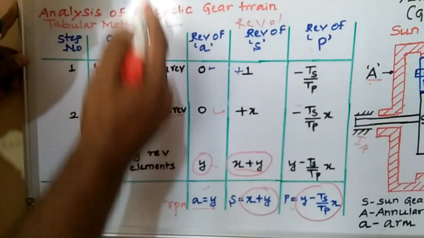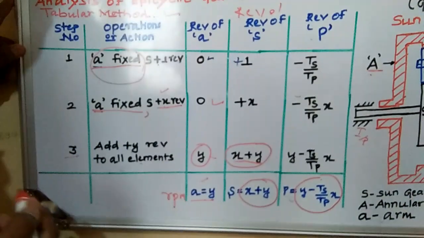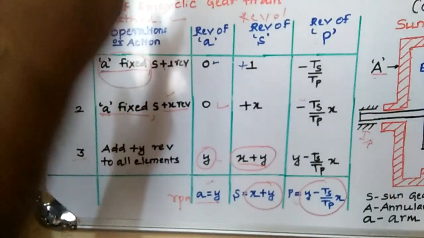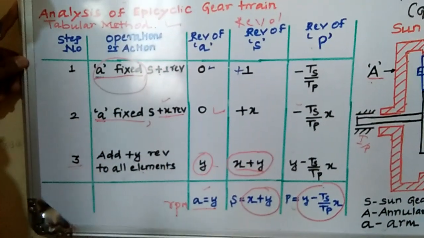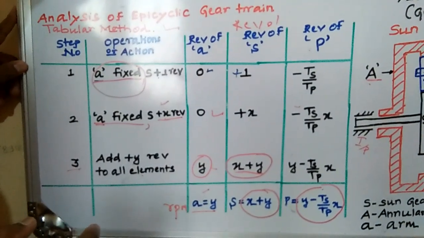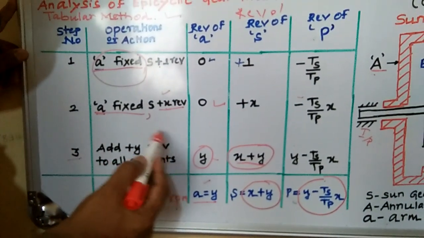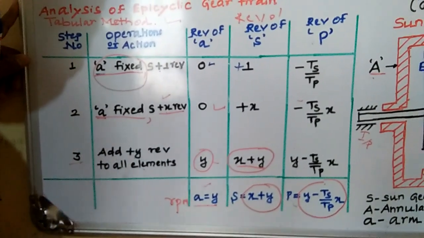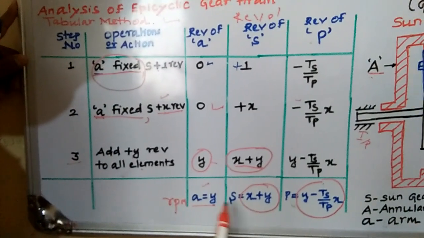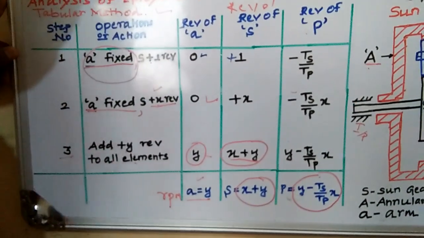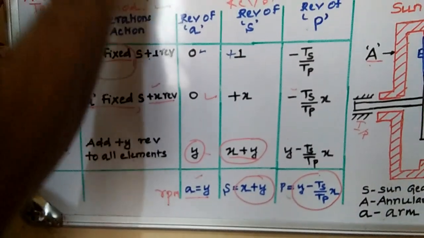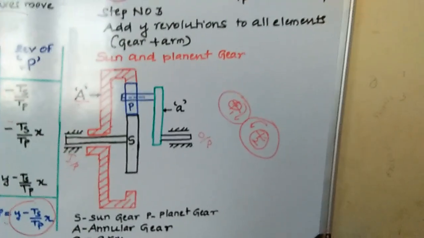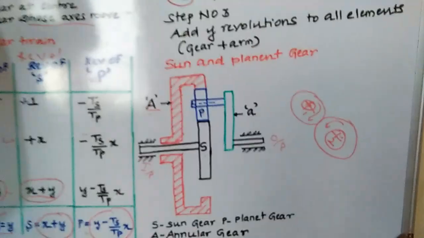For the second, you also have to follow the same procedure. In all the examples, you have to fix the arm, and you have to give one revolution to any one of the gears in that system. Then finally, second, you have to add the y revolution for the whole system. Then we'll find the final speed of the arm, sun gear and planet gear. One more thing, how many gears will be there? If it is simple, this is simple. If you are finding more gears, you have to take those gears also here in one more column. Okay, thank you. I'll stop here only.